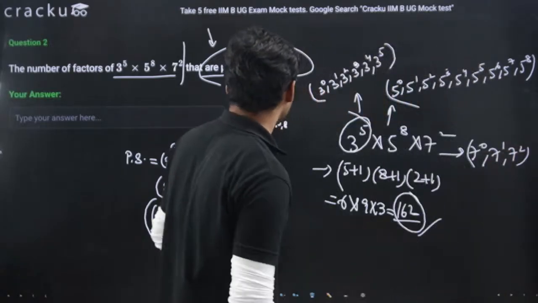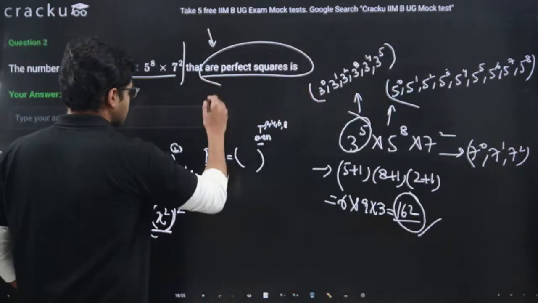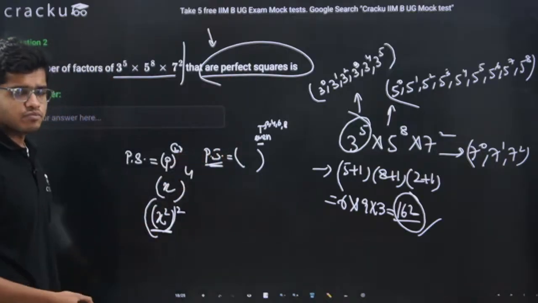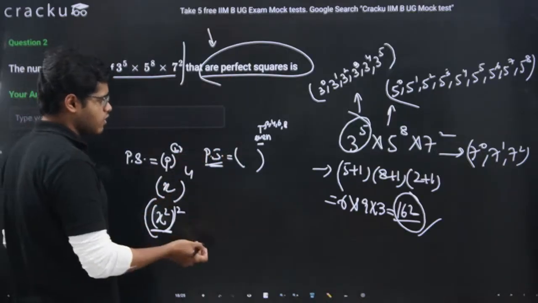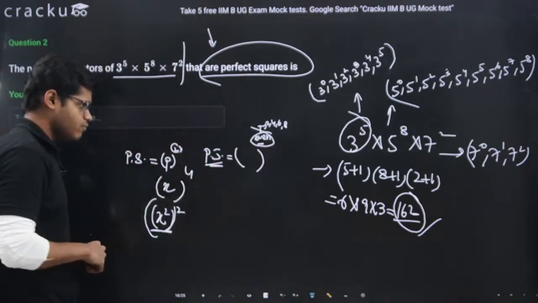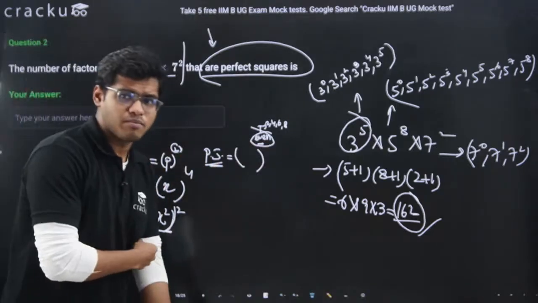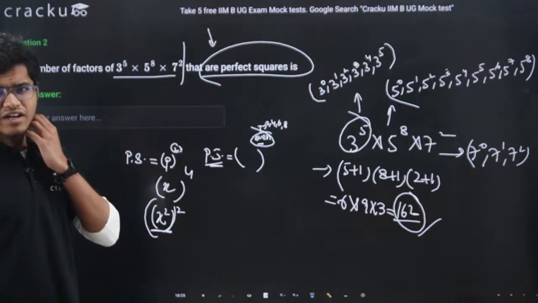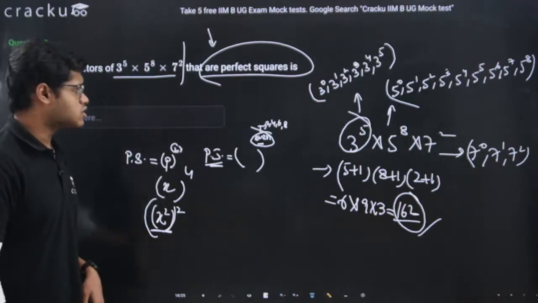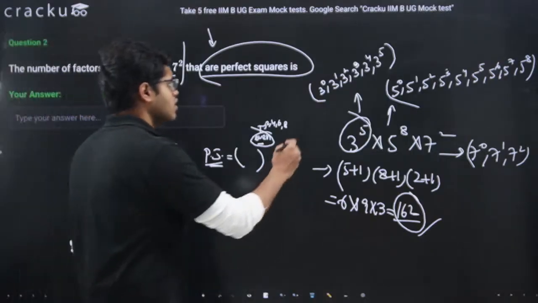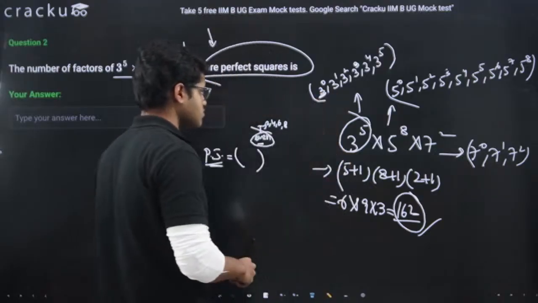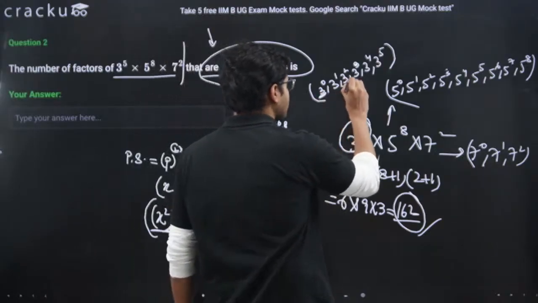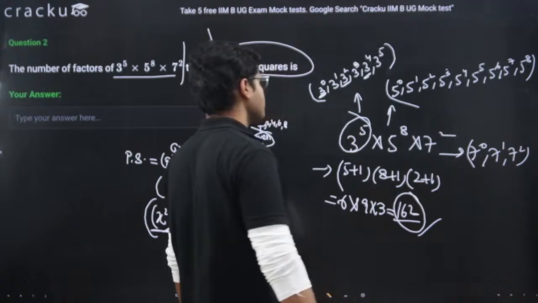Now, understand, for the number to be a perfect square, what we have learned is that this power should be even. We need to consider only the even powers. Let's try to find out the even powers. What are the even powers of 3? 3 to the power 0, 3 square and 3 to the power 4, right?